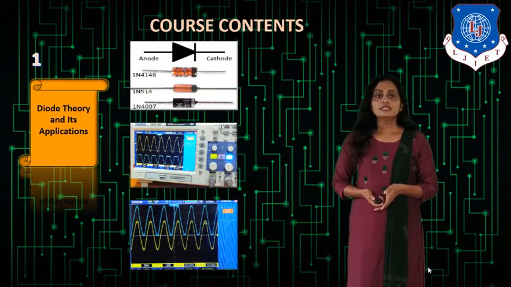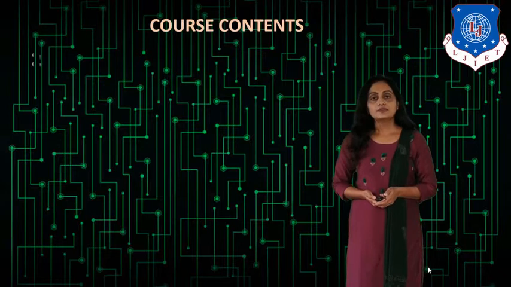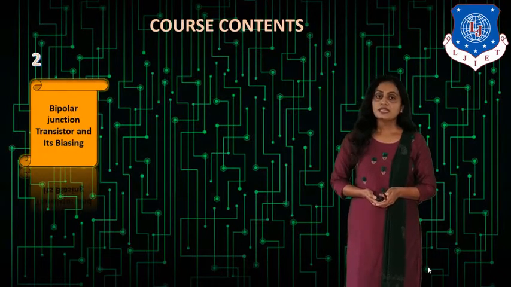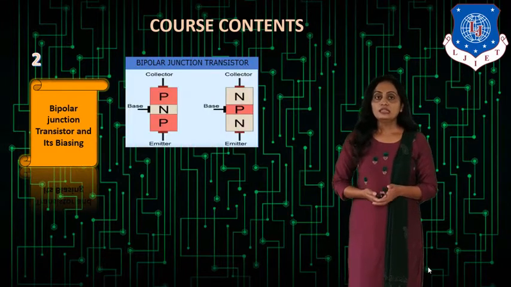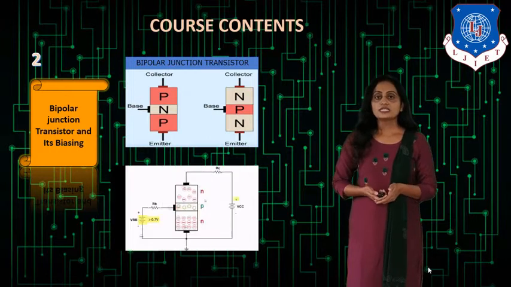Now the second chapter is bipolar junction transistor and its biasing. In this we will see two basic types of BJT, that is PNP and NPN transistor, and we will see when these transistors are connected to external bias, that is external DC supply, how they will behave.